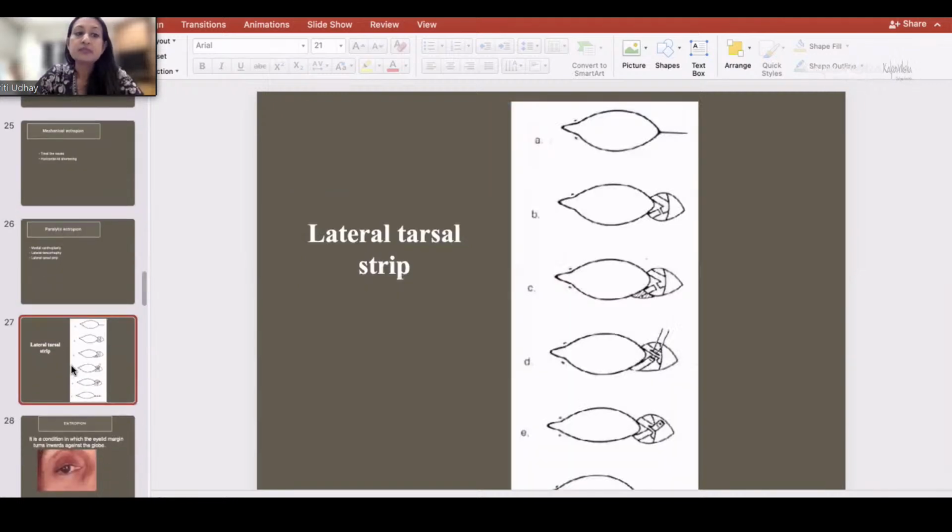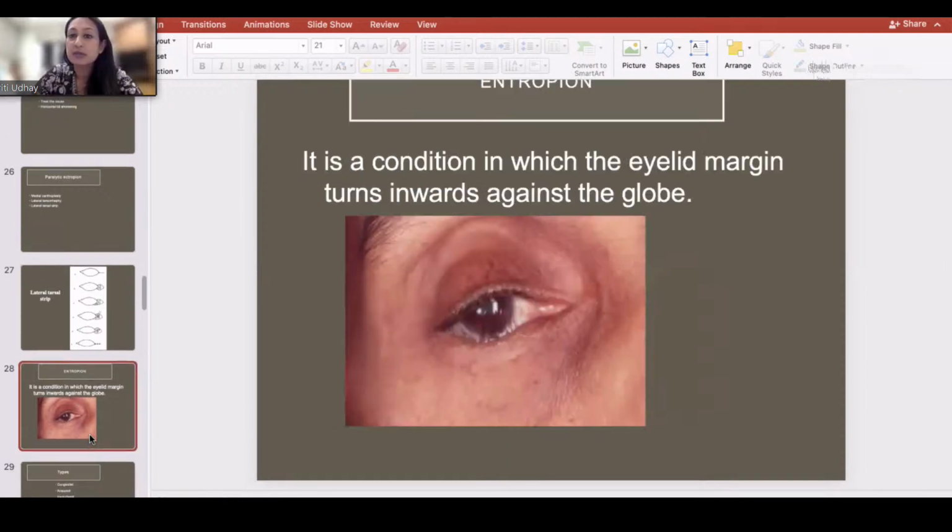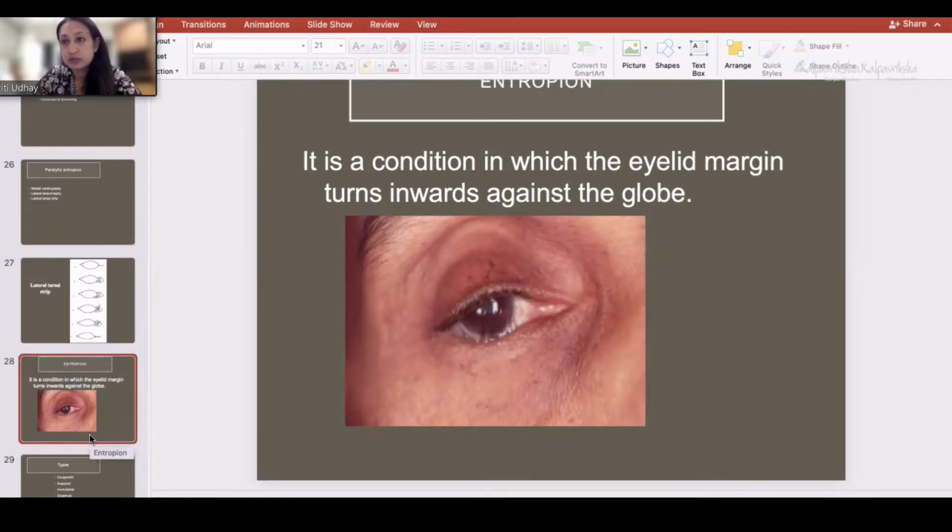Lateral tarsal strip, all of you know that a strip of tarsus is fashioned on the lateral side of the eyelid, and that is anchored to the periosteum at the superolateral margin of the orbit. That is the commonest procedure that we do for any of these eyelid margin malpositions. Now, coming to entropion, entropion is turning in of the eyelid. So obviously, when the eyelid margin is turning in, you have a problem with the posterior lamella most likely. So ectropion problems are more anterior lamella related, and entropion problems are more posterior lamella related.